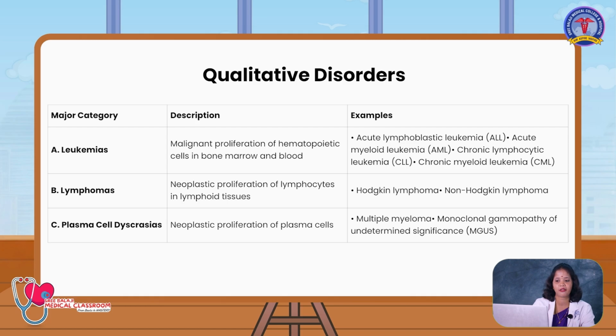So now we are moving into the neoplastic disorders: leukemia, lymphoma and plasma cell dyscrasias. In leukemia, there will be proliferation of hematopoietic cells in the bone marrow and in the blood. In lymphoma, neoplastic proliferation of lymphocytes in lymphoid tissue will be seen. In plasma cell dyscrasia, neoplastic proliferation of the plasma cells will be there. So it's a broad classification.